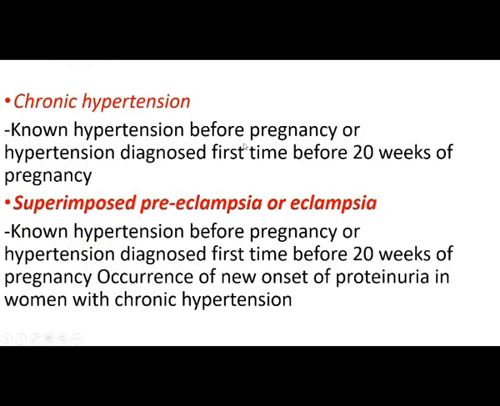Next is chronic hypertension. She may be having hypertension before pregnancy, or hypertension diagnosed for the first time before the 20th week of pregnancy, known as chronic hypertension. Next is superimposed preeclampsia or eclampsia. She has hypertension before pregnancy or hypertension diagnosed first time before the 20th week of pregnancy, with occurrence of new onset proteinuria in the woman with chronic hypertension. It is known as superimposed preeclampsia and or eclampsia.